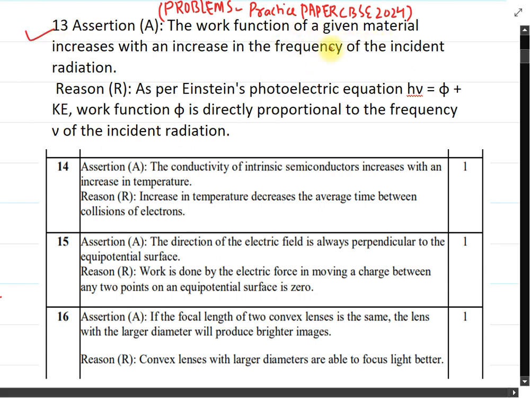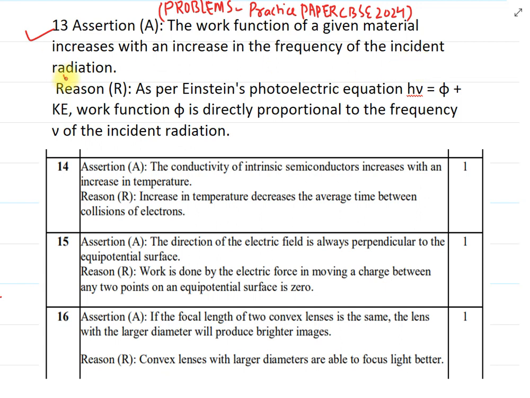The work function of a given material increases with an increase in the frequency of incident radiation. So students, work function is the property of your element or your material. It is not depending on the intensity or the frequency of your incident radiation. So this assertion is not correct. Reason is, as per Einstein's photoelectric equation, h nu is equal to phi plus kinetic energy.